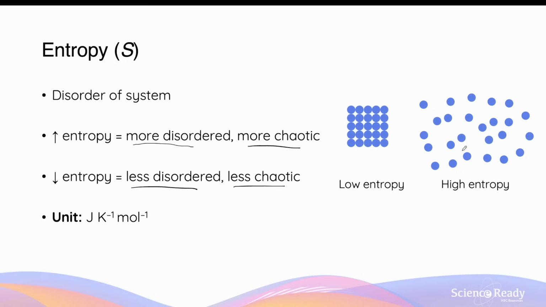In a high entropy system, molecules and particles will be moving in all sorts of directions and with very high relative motion. So their position and motion in a given instance will be much more unpredictable. Hence it is described as more chaotic, more disordered, and therefore higher entropy. The unit of entropy is usually given in joules per Kelvin, which is the SI unit for temperature, per mole, referring to a specific quantity that is 1 mole of a particular substance.